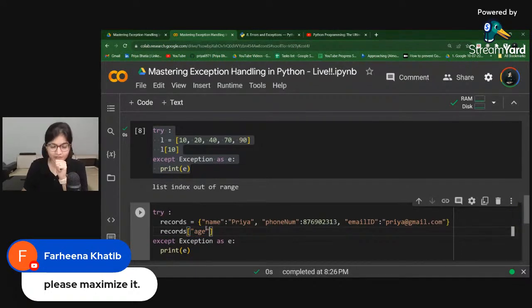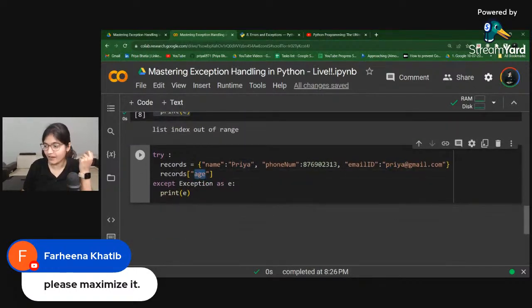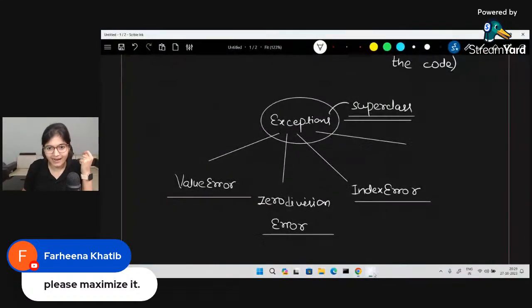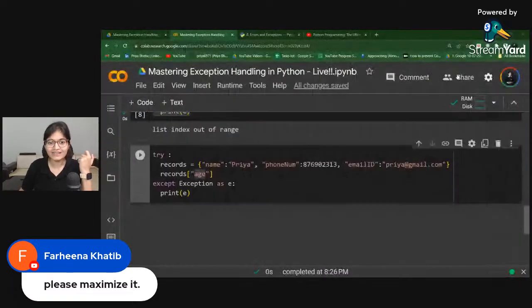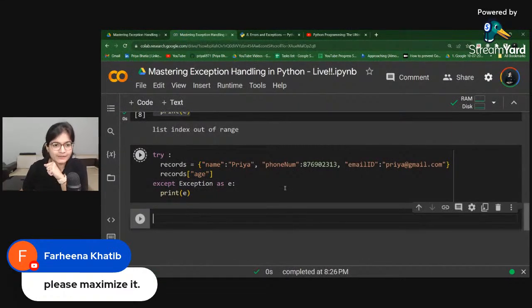If you observe in this particular code block, we have created a dictionary. What is a dictionary? I hope everyone knows. It's a key value pair where key is name, value is Priya, key is phone number, value is this number, key is email ID, value is this. But here, if you observe, amazing again, what is the problem? We are trying to access a different key which is not available in the records. Is that an issue? Yes. I think I have not mentioned that, but you must have seen this kind of error very frequently, called a key error. Again, an exception. So if I just try to run this code, you will be able to see that.